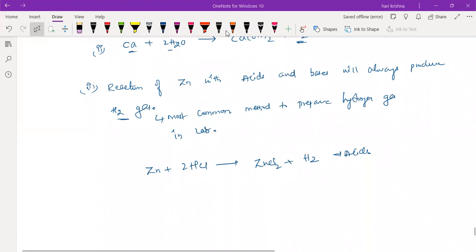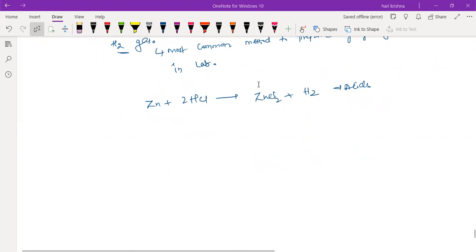So the reaction of zinc with acids and bases will always produce H2 gas. This is one of the most common methods to prepare hydrogen gas for laboratory purposes. When you react zinc with HCl, it will form ZnCl2 plus H2. That is for the acids.